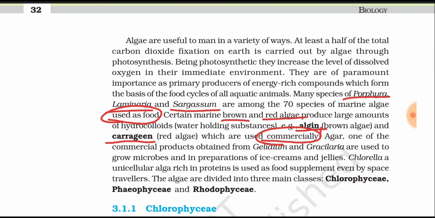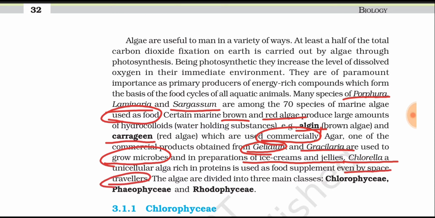And next one is agar. Agar is another product obtained from Gelidium and Gracilaria, and agar is widely used as a growth medium for microbes. They are also used for the preparation of ice creams and jellies. And we know Chlorella, a unicellular alga which contains high protein, is used as a food supplement by space travelers.